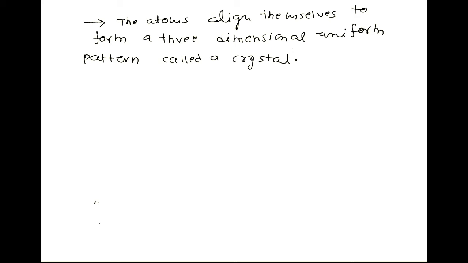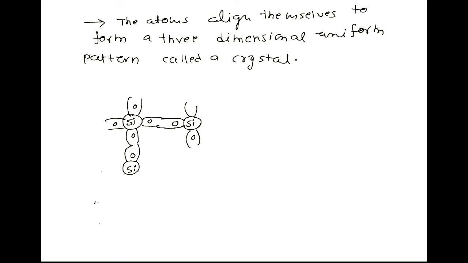Here I am showing a 2-dimensional representation of such a crystal. This is a silicon atom. It has 4 valence electrons. This is another silicon atom. It also has 4 valence electrons.